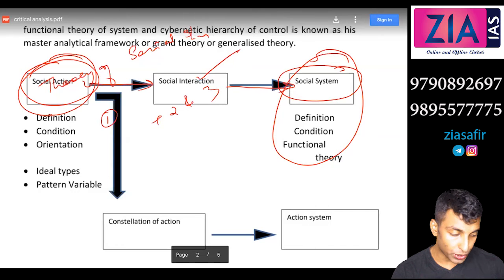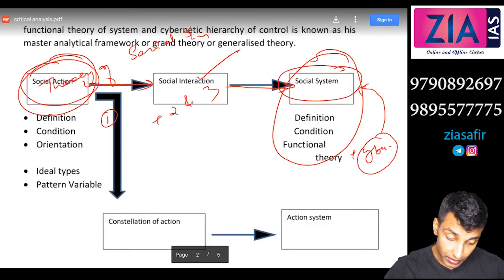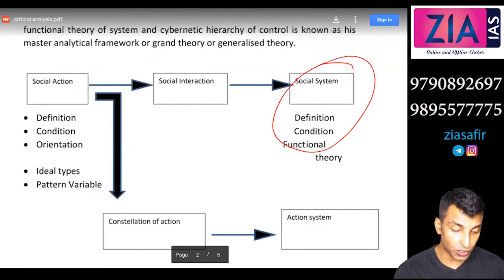And towards the end you also talk about the cybernetic hierarchy of control. Along with that only this system theory is complete. But this is the case if the question is asked for a 20 marker. Otherwise directly enter into social system. Don't want to talk about social action.